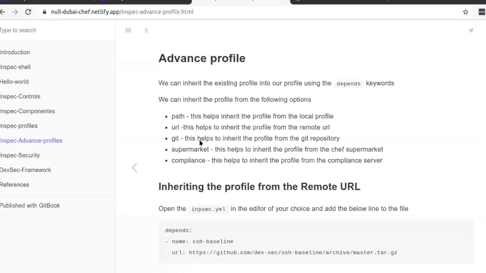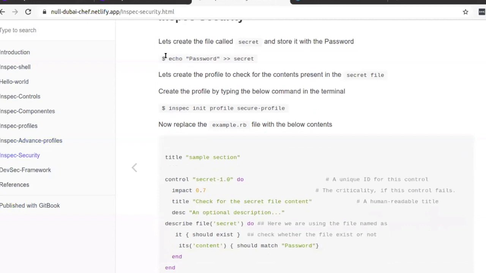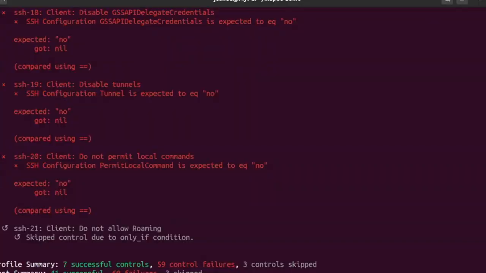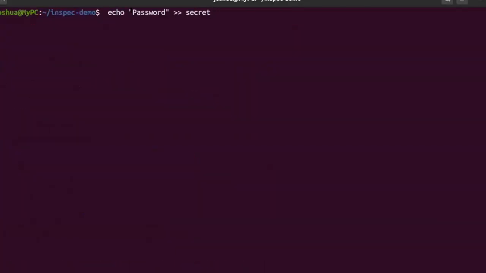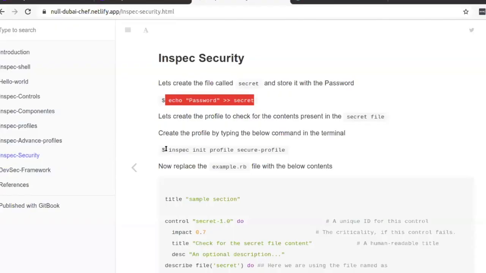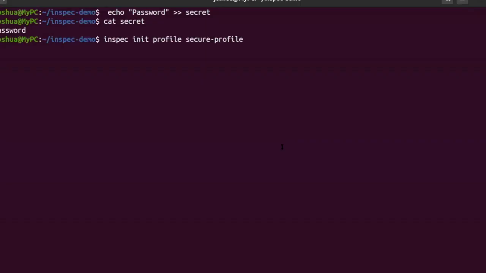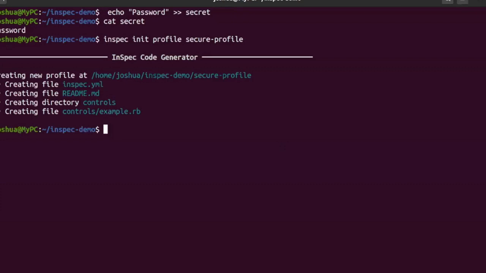Yeah. We will go on to the next part, inspect security. Just here, I'm saving my password in a folder called secret. You can see there is something called a password. Okay. So I'm going to create a new folder called inspect init. So I'll just edit the existing profile.